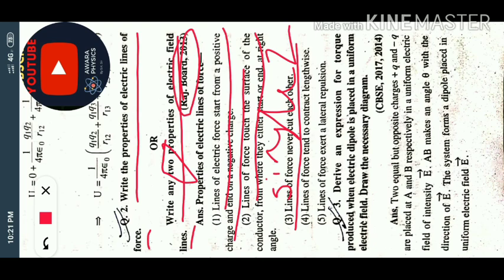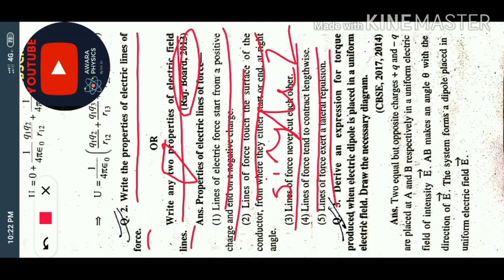Lines of force tend to contract lengthwise. Lines of force exert a lateral repulsion. Also, a simple thing you can write: it is an open loop, not a closed loop. You can give the answer like this. So question number 2 is very easy; you can just remember 4 properties. If the gap between the electric field lines is the same, it is called a uniform electric field. If the gap between the field lines is different, not the same, it is called a non-uniform electric field. You can use these types of properties here also.